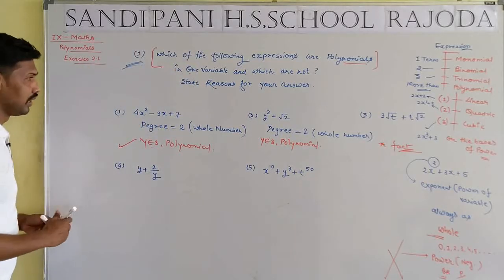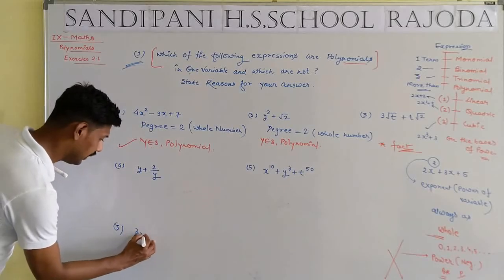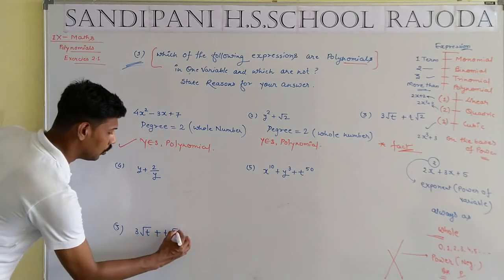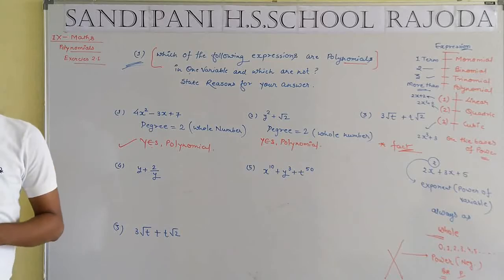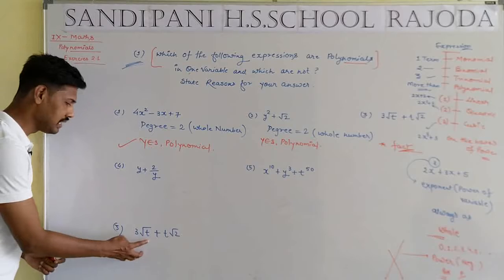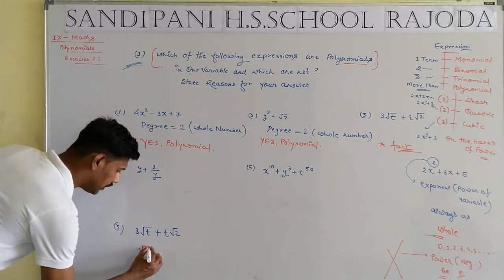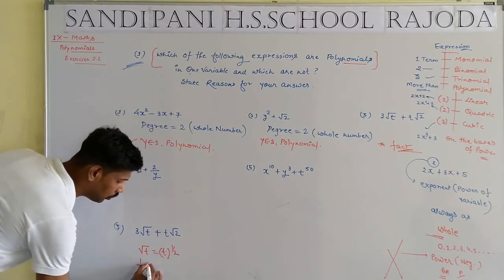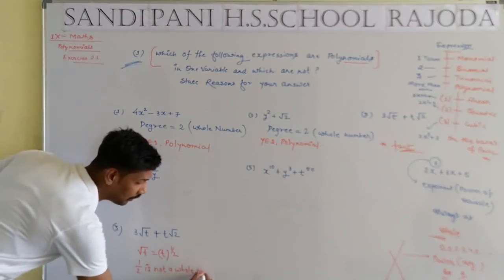Question number third. 3 root t plus t root 2. Where is the variable? The variable is t. Here t consists in the form of 1 by 2, because root t is t to the power 1 by 2. 1 by 2 is not a whole number.